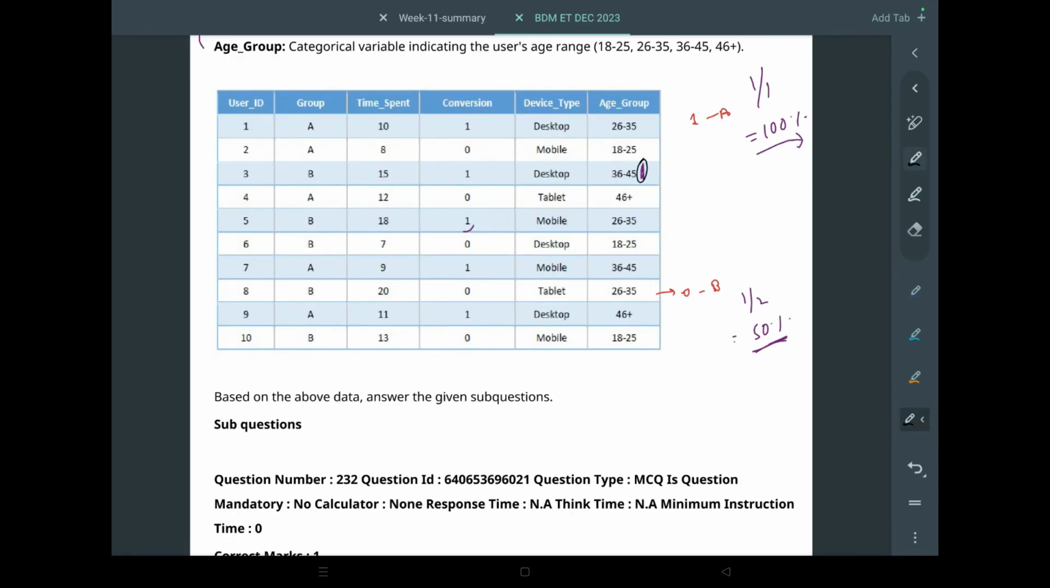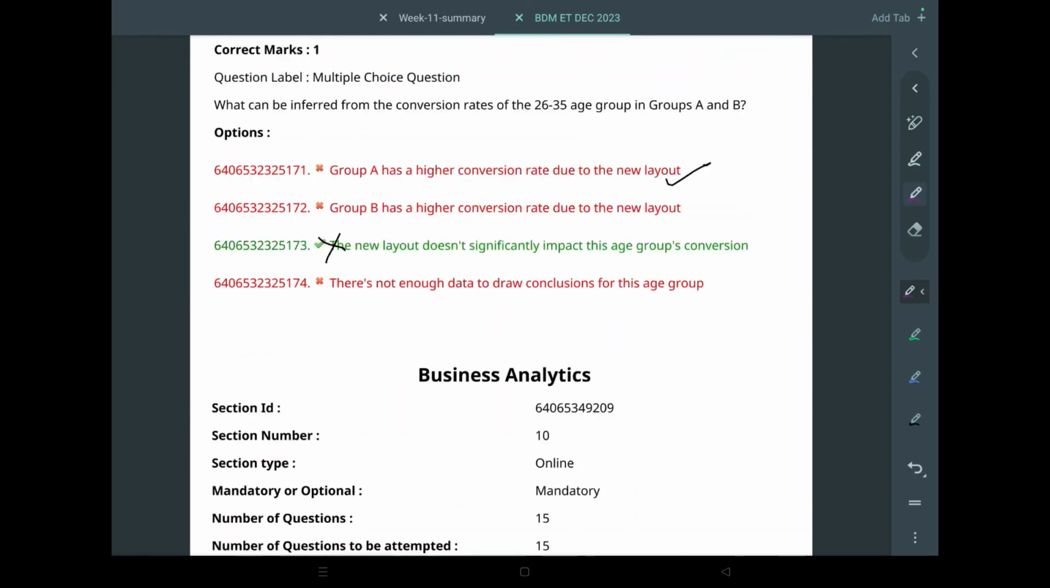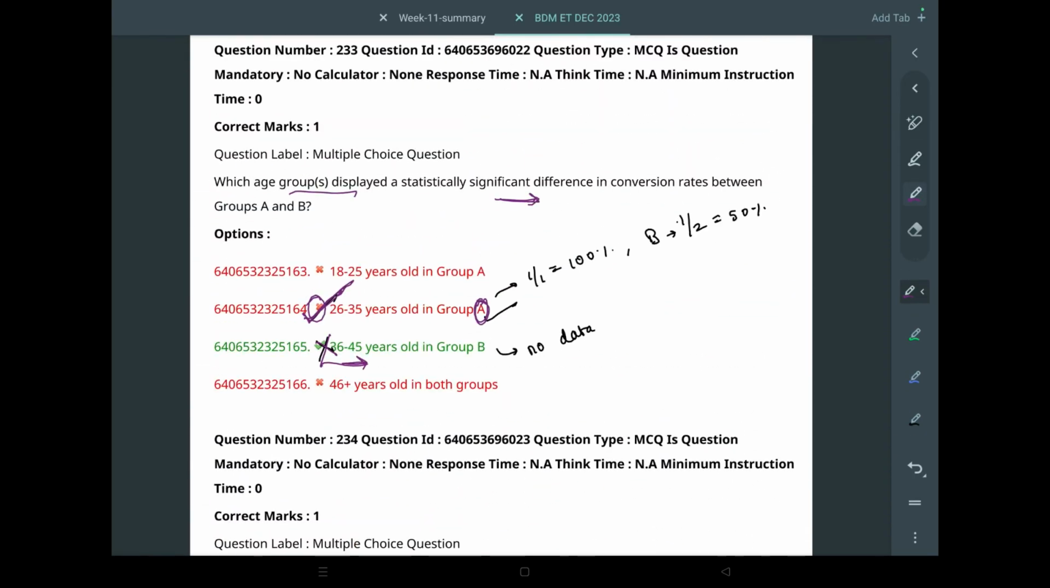Okay, so 36 to 45 in B group, there is also B group. Okay, 36 to 45, and he has converted, and there is only one. So there are no other 36 to 45 in group B. So it is also showing a 100% conversion rate. I don't know how the TS said that it will not be correct. I have no idea. No data obviously is not correct.